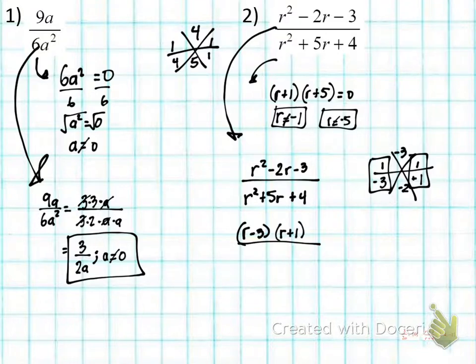The denominator, already factored, we said is r plus 1 and r plus 5. Now looking at my numerator and denominator, which ones can I cancel out? I can cancel out r plus 1 and r plus 1. Simplified that way, we keep the rest. We have r minus 3 all over r plus 5. Put a semicolon, and we say r cannot equal the excluded values of -1 and -5. That's it.